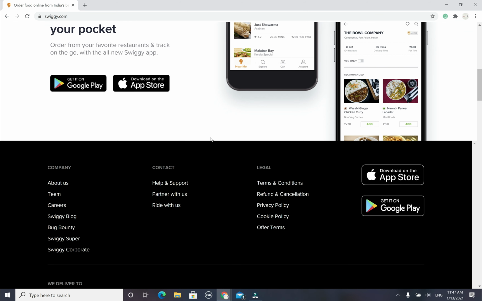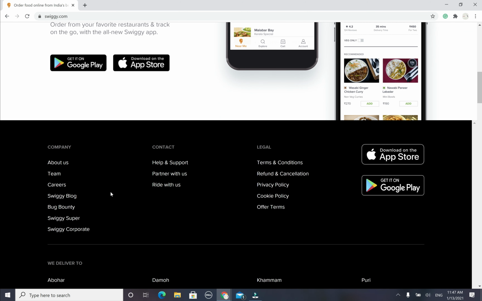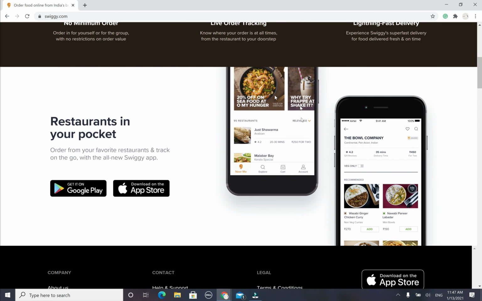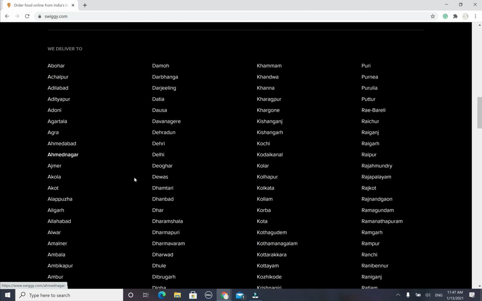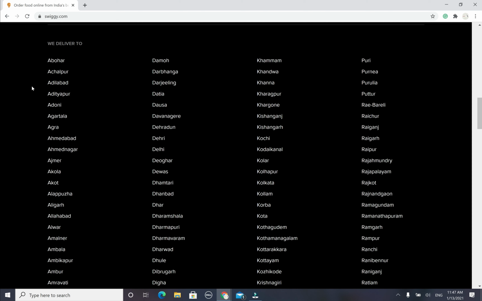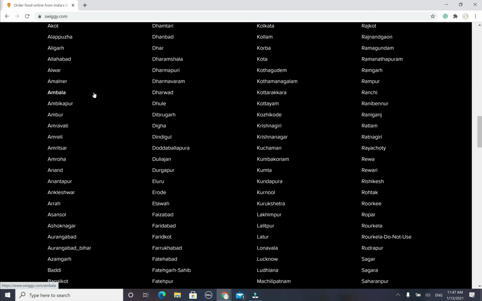Once you start getting into this as delivery staff, you're going to see different options in the same app. But let's come down a little bit below. They're listed here, the areas they're going to deliver, like cities or towns. You can see that it's all over India.